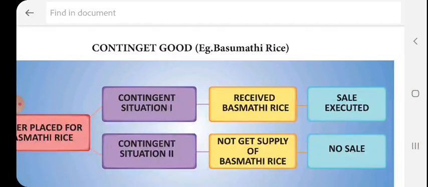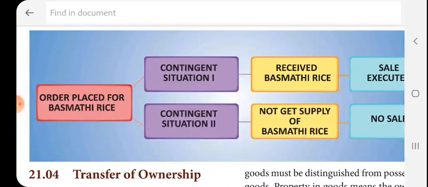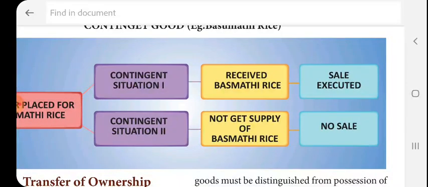Then contingent goods, here is an example. An order is placed for basmati rice, with contingent situation 1 and 2. Contingent situation one: it may happen, it happened, that means basmati rice is received and the sale is executed. Contingent situation two: it may not happen, that is, no supply of basmati rice is received, so there is no sale.